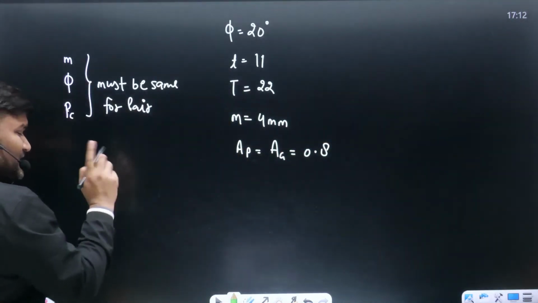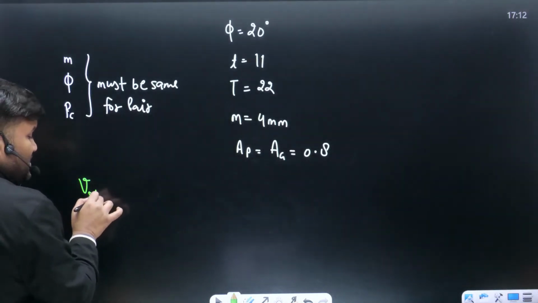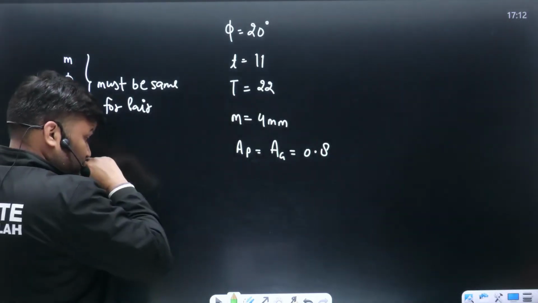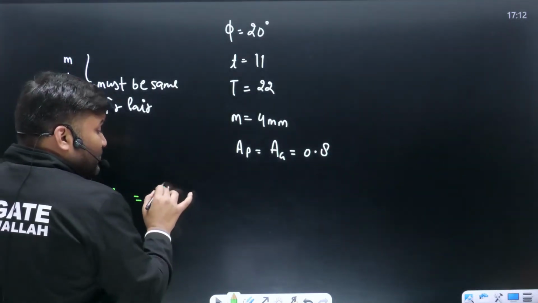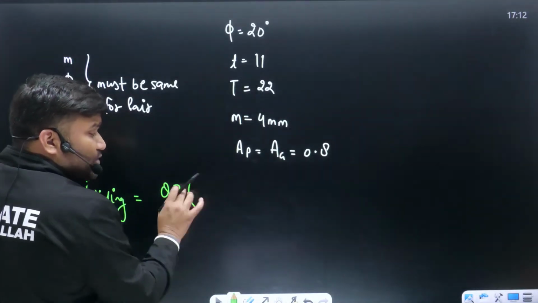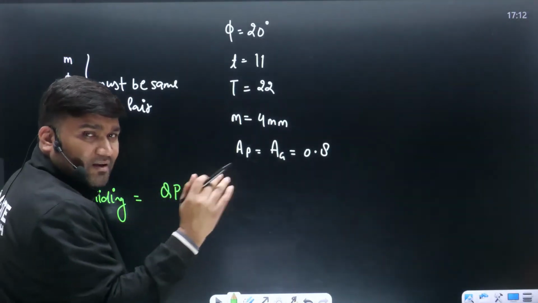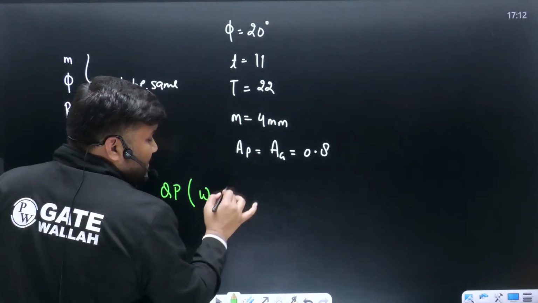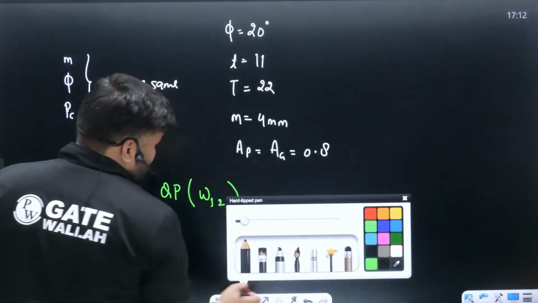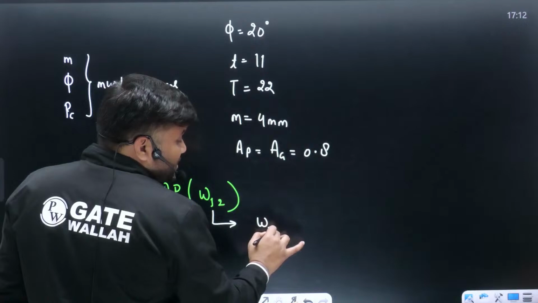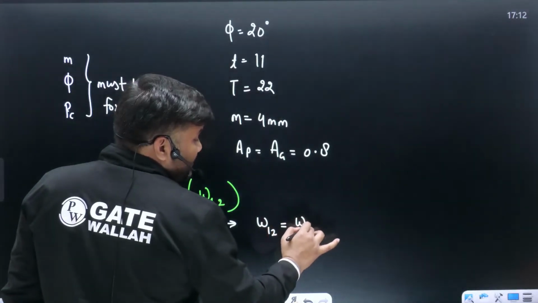First of all, first thing they have asked, velocity of sliding के बारे में बताओ. What is the velocity of sliding बेटे? Everybody knows velocity of sliding होता है contact point का pitch point से whatever the distance multiplied by relative angular velocity omega 1 with respect to 2. ऐसे लिख रहे हैं. अब omega 1 with respect to 2, how you have to write? It is always written as omega 1 minus omega 2.